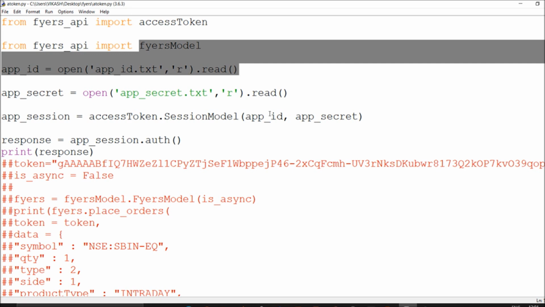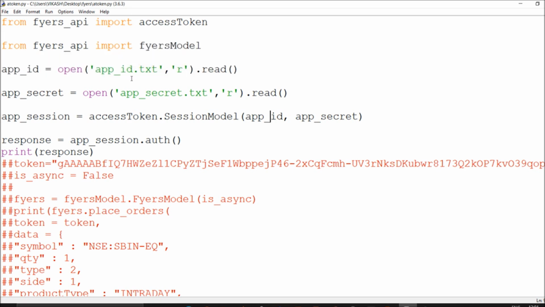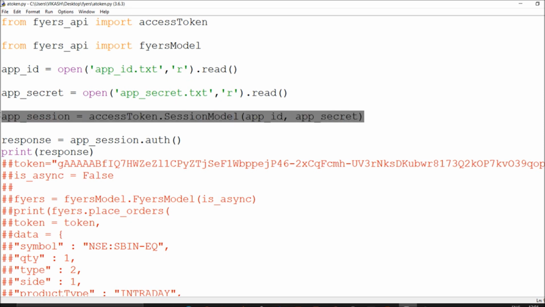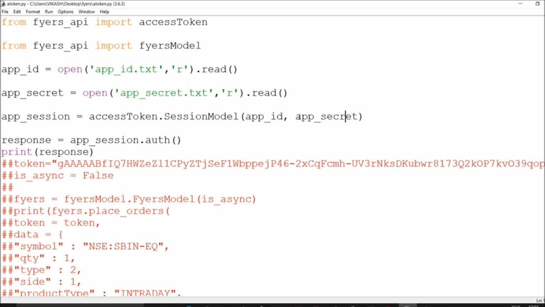You just have to name your app ID, which you call in the .txt, and say this is my app ID and my secret ID. Combine this stuff, and an algorithm will combine it, and after that you will get a response from this authorization. After getting that response, a message will be there which you can follow. It is very simple. After this code, you have to say print response.